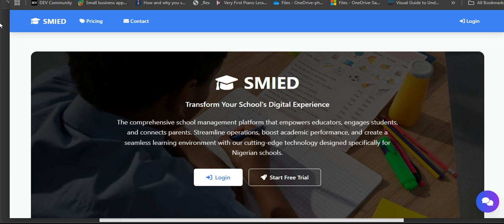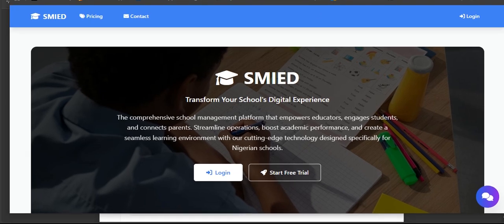You don't need to hold an ID. All they need is their face. A device seeing their face will scan it and automatically mark them. That's one of so many other features we will be adding to this platform in the near future. I am very sure you're going to enjoy this a lot.